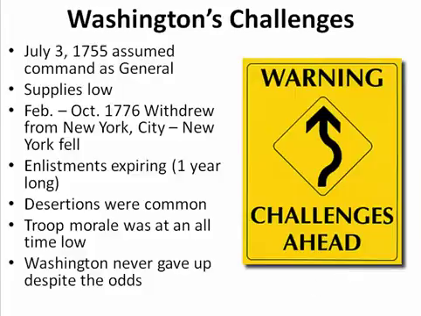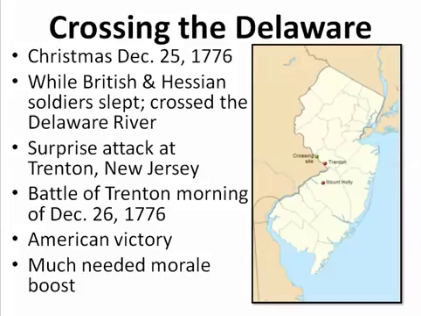And all right, so let's talk first about this crossing of the Delaware River. If you recall, we talked about in our understanding of geography in Unit 1, we talked about where New Jersey was. Here's the Delaware River, and we spoke about the Delaware River in Unit 1.